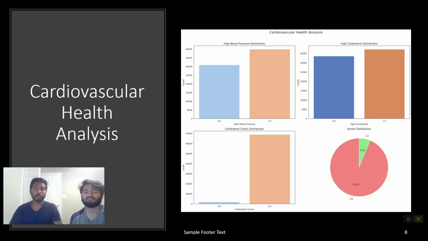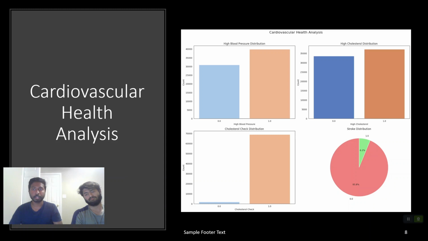But when we take a look at the cholesterol check distribution, it stands for whether they have recently gotten a medical checkup done for their cholesterol within the last 30 days or within the past 2 months. We find very few people have not gotten their cholesterol check, but a lot of the candidates present in our dataset, in our survey, regularly get the cholesterol check done.